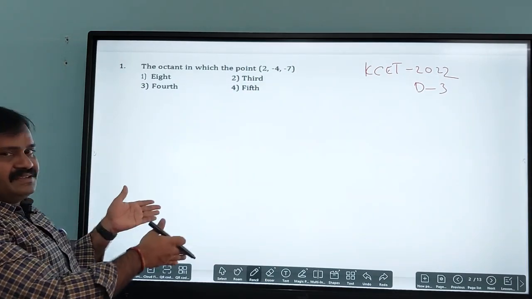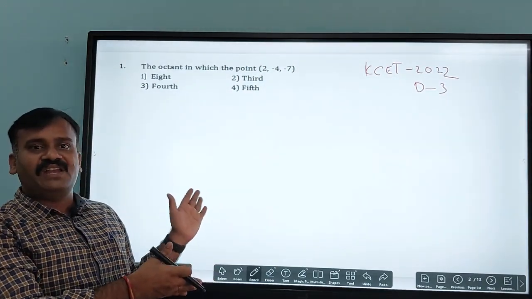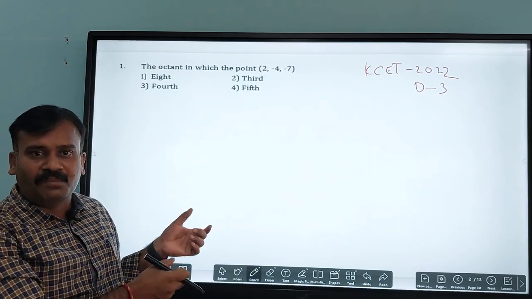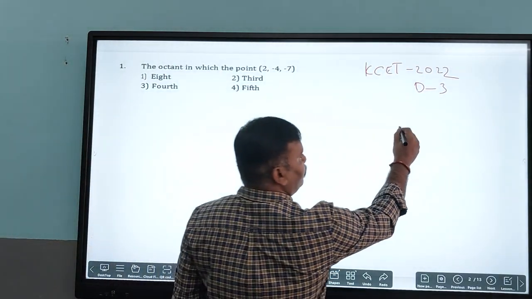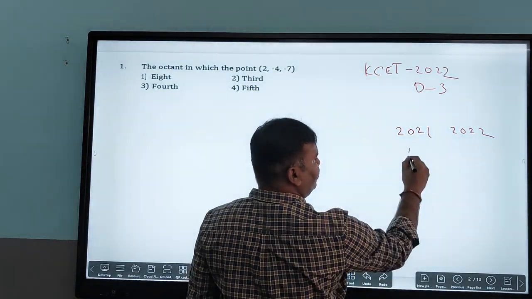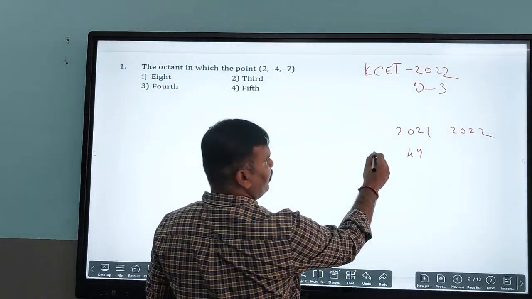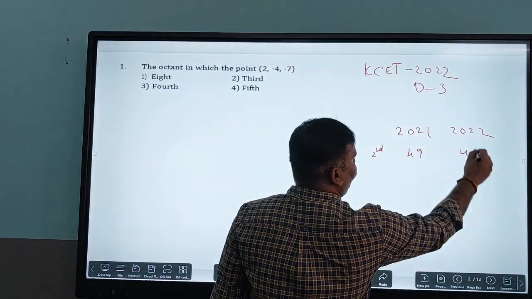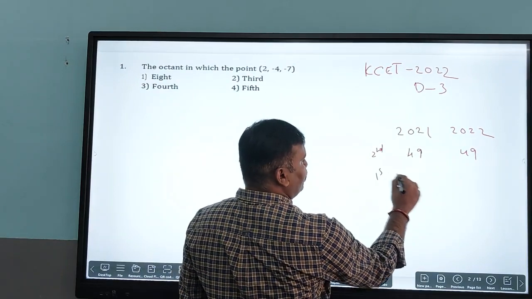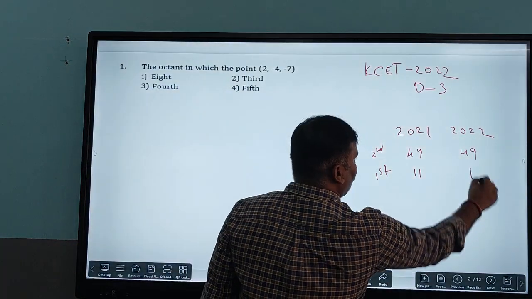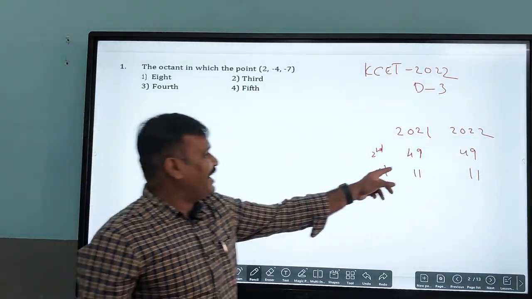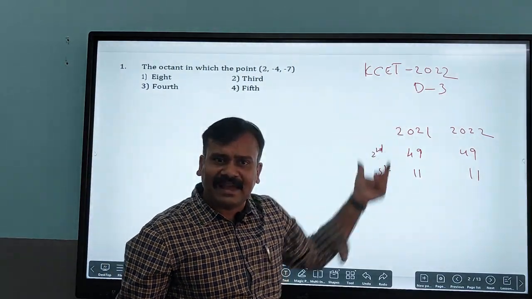I had done an analysis. In 2021 and 2022, I had not mentioned that column. In 2021 and 2022, in the second year there are 49 questions from the second PUC syllabus and 49 questions in the year 2022, and from first PUC there are 11 questions in 2021 and 2022. I didn't mention these 2 years in that analysis.